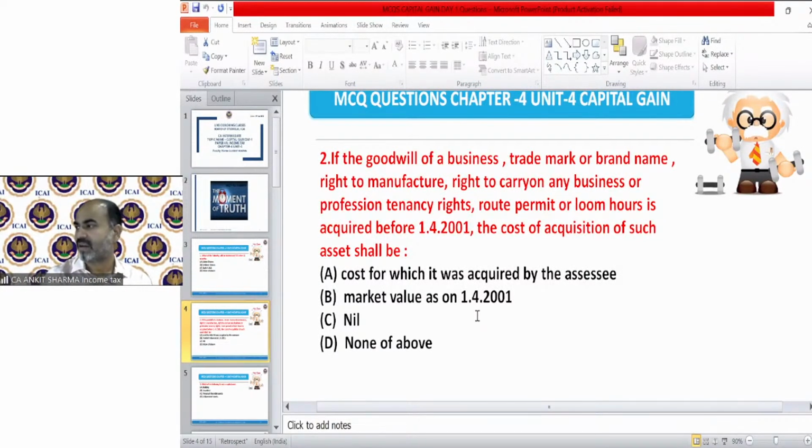Divya said the answer is B in, I guess, question number 1. Divya, you might not have been in the earlier class, so I request all of you, whenever you are sending your answers, kindly write the MCQ number, so I'll be able to understand which question's answer you have given. MCQ 1 answer C, Sushil Kumar?